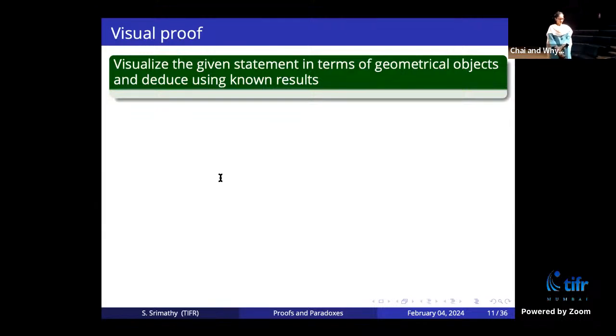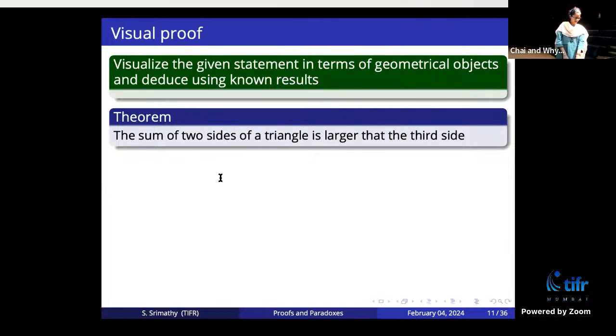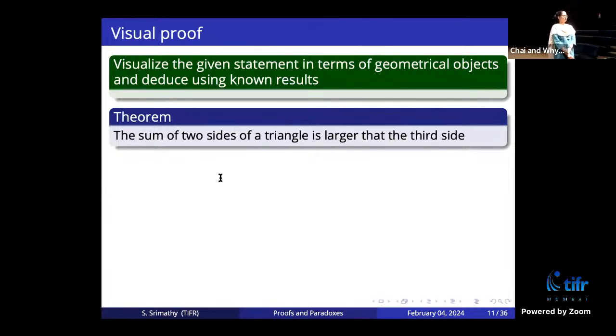Okay, so the second proof technique is visual proof. It is just like you are given a statement which is not really visual, but then you want to visualize the statement in terms of geometric objects and deduce it using known results. Okay, here's the theorem that the sum of 2 sides of a triangle is larger than the third side. I hope many of you must have seen the statement when you were in high school. There are many proofs of the statement, and you can prove it in many different ways.